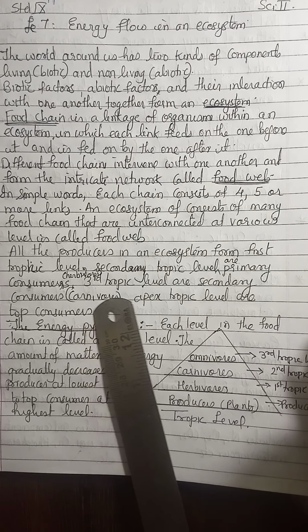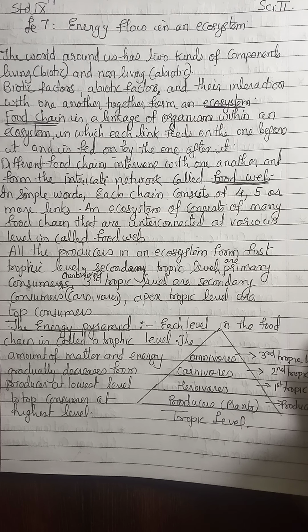Based on the level of food on which they depend on each other, we give names such as producer and consumer. Producers are plants, and consumers that depend on plants are herbivores. Then carnivores depend on the flesh of other organisms. Those depending on both plant and flesh, veg and non-veg, we call omnivores. Likewise, the chain is there, and we call it the trophic level.